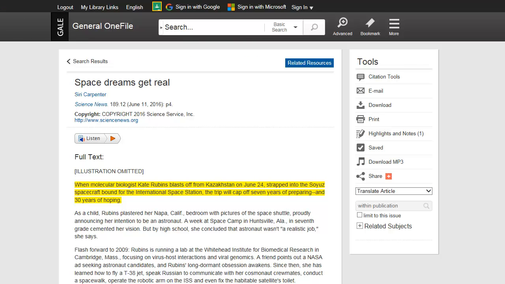From here, you can search within your current publication, and you can limit your search to only the current issue of the publication. Click Related Subjects to view a list of topics also covered in the current document. Select a topic to view results for that topic. From the resource banner, you can access the Advanced Search feature to perform more complex searches, or use the Bookmark feature to copy and paste or email a bookmark for the page.